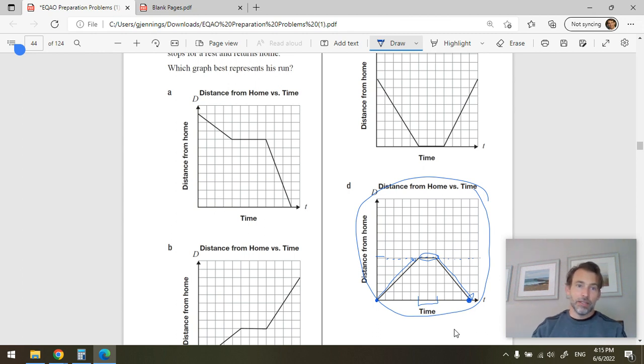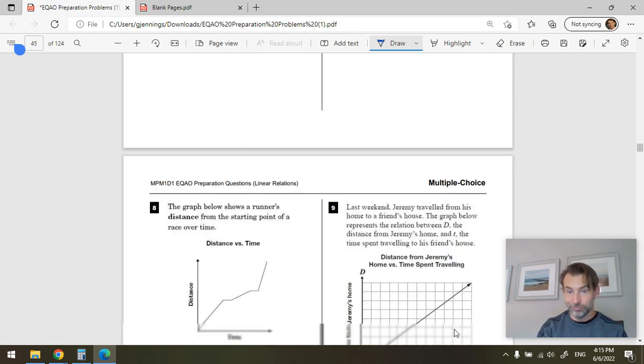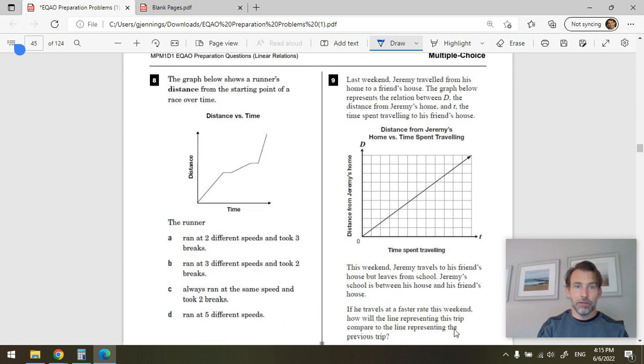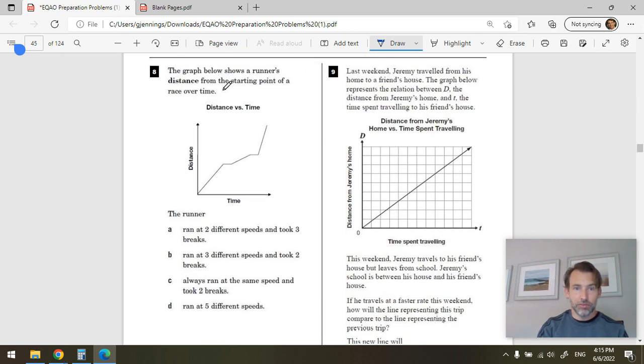Okay. This one is he starts far away from home, travels towards home, rests a little while, and then travels towards home even faster. It's not that. Okay. The graph below shows a runner's distance from the starting point of a race over time. All right, question number 8.